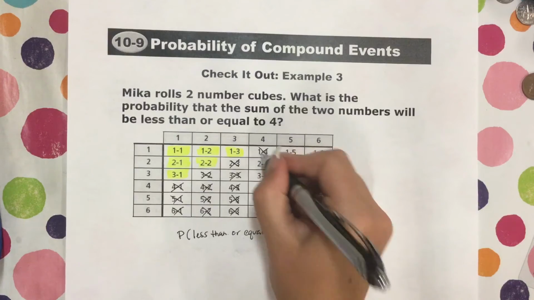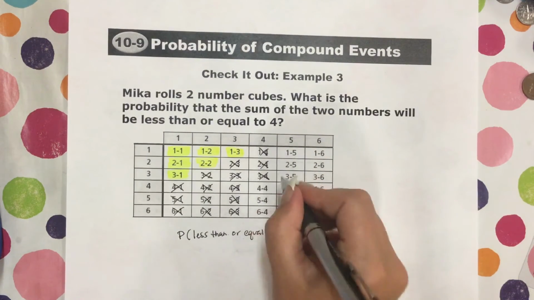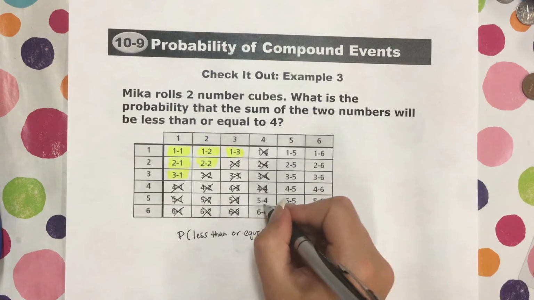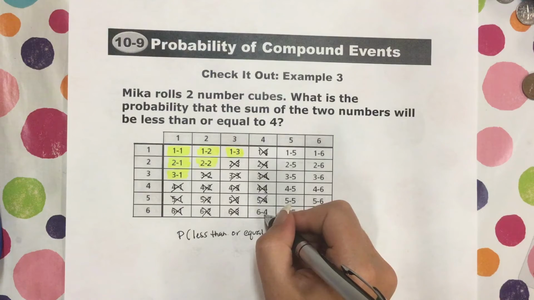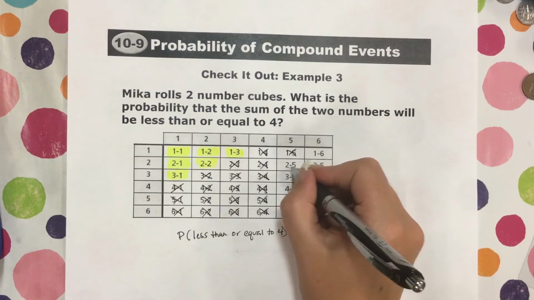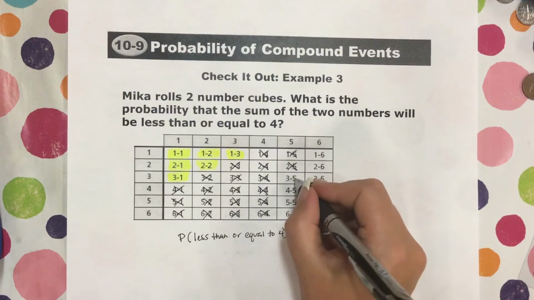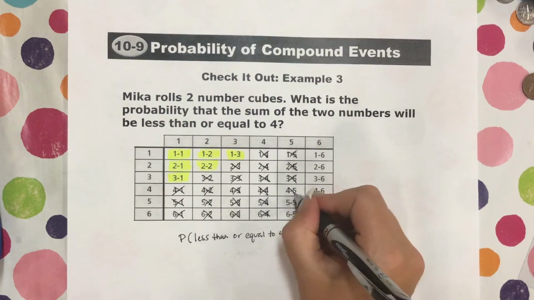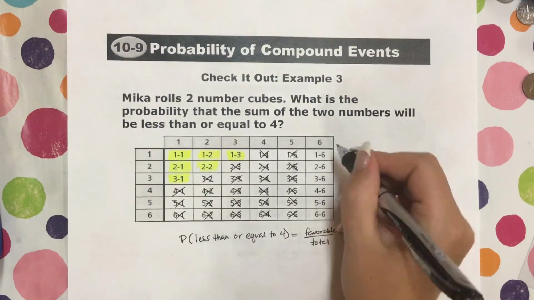1 plus 4 is 5, that's too big. 2 plus 4 is 6, that's too big. 3 plus 4 is 7, that's too big. 4 plus 4 is 8, that's too big. 5 plus 4 is 9, that's too big. 6 plus 4 is 10, which is too big. 1 plus 5 is 6, which is too big. 2 plus 5 is 7, which is too big. 3 plus 5 is 8, which is too big. 4 plus 5 is 9, which is too big. 5 plus 5 is 10, which is too big. 6 plus 5 is 11, which is too big.